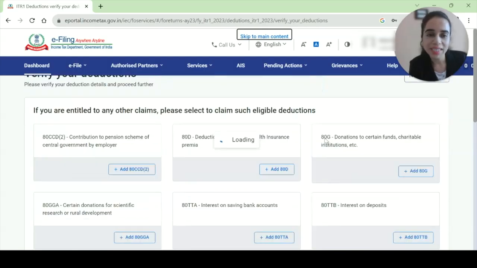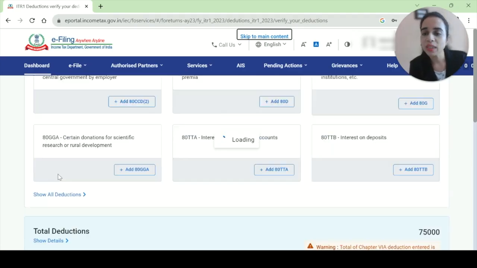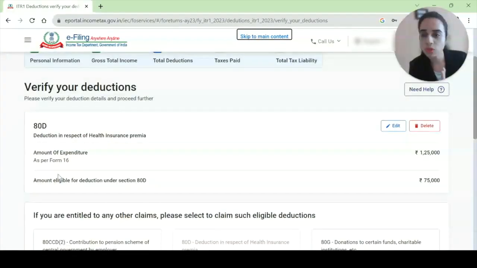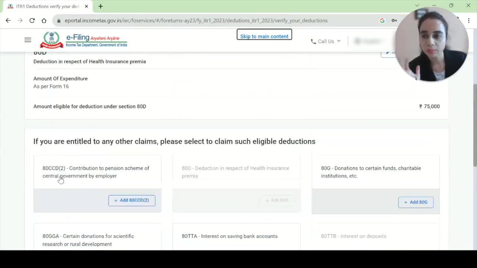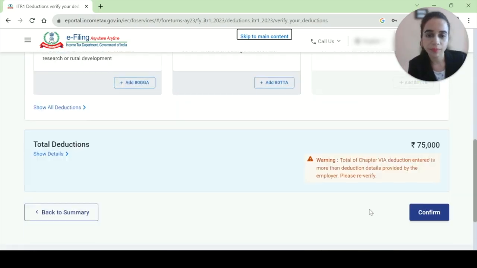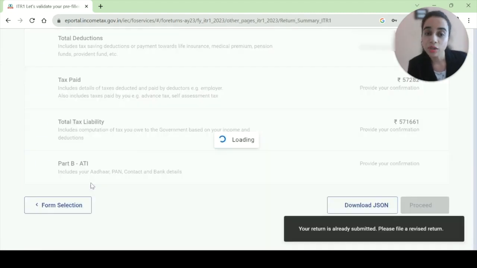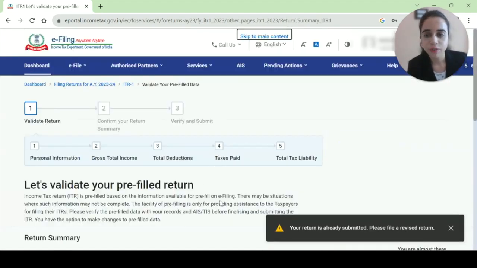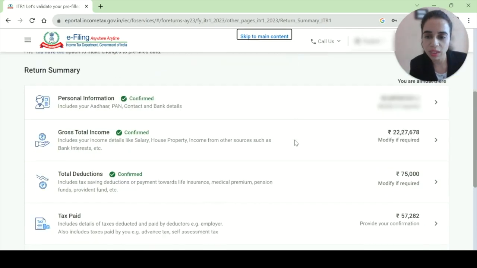Now this was about ATD. If you have ATG donations, if you have TTA saving bank account, if you have TTB, whatever sections you have, you can just go inside it and you have to edit it and you can fill it. All right, and then you can say confirm. It's also asking whether you have ATC, life insurance premium. If you have those, you can fill that also, and the maximum cap remains 1,50,000 under ATC.